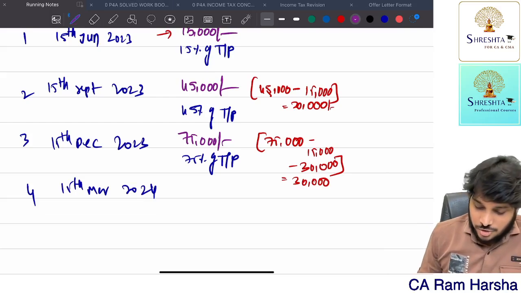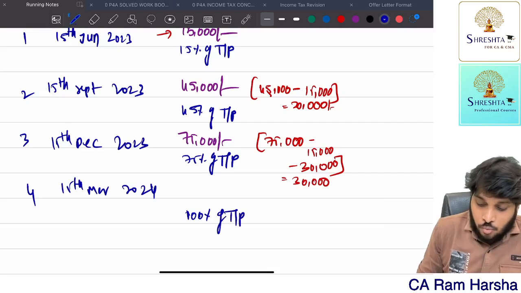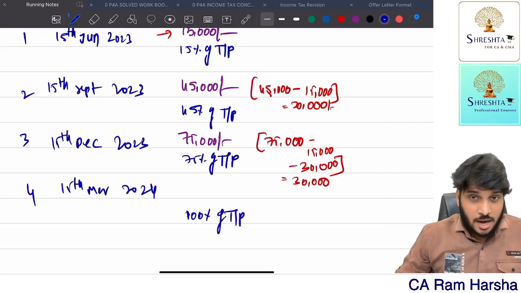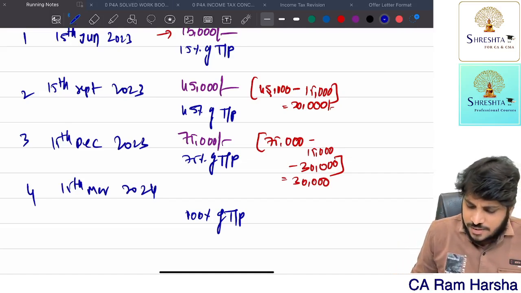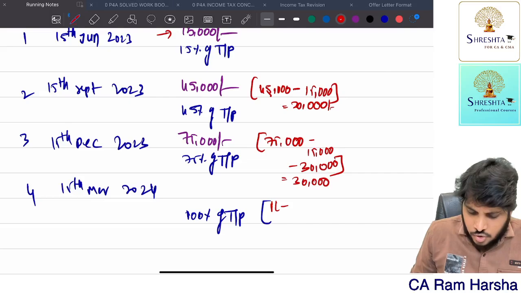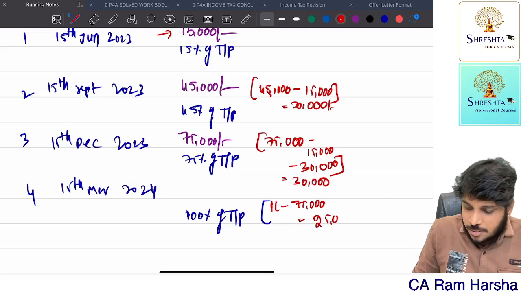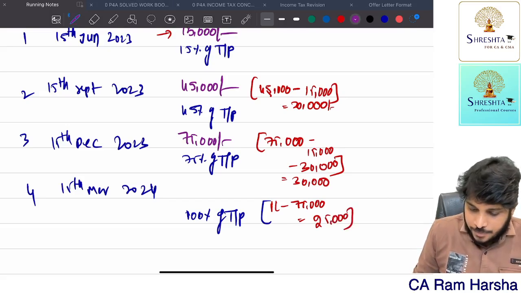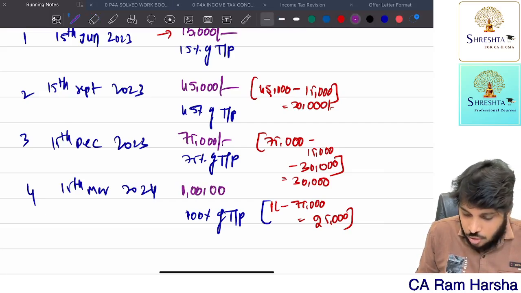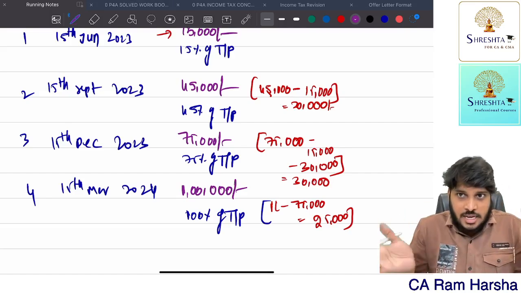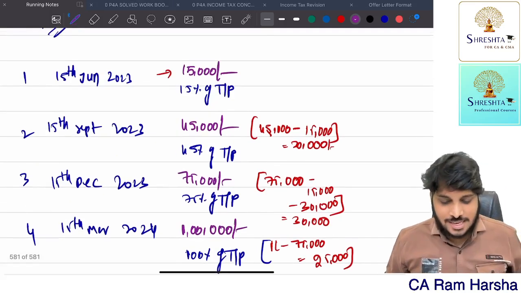By 15th March, 100% of the tax liability you must discharge. Whatever balance tax payable is there, 100% you must discharge, which means another 25,000 you will be paying. 100% means 1 lakh. By 15th December, 75,000 I should have paid, right? So the balance liable is 25,000. So 25,000 you will be paying. With that 25,000, the total tax you should be paying is 1 lakh.